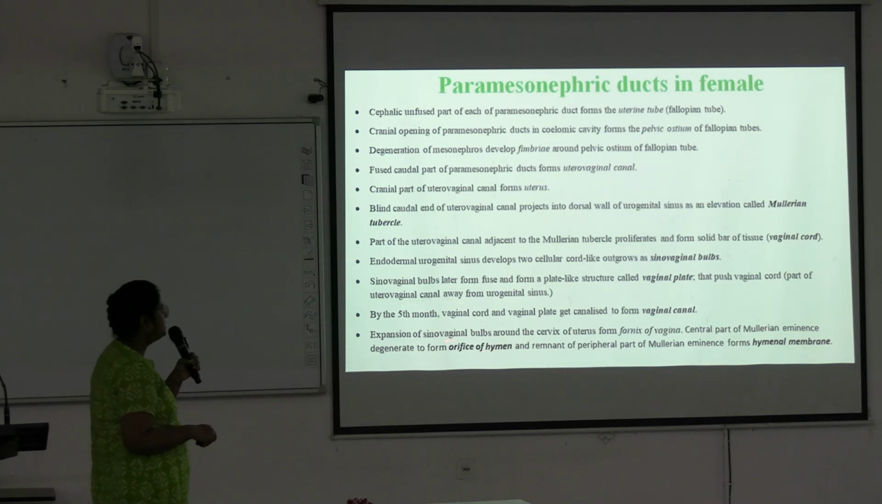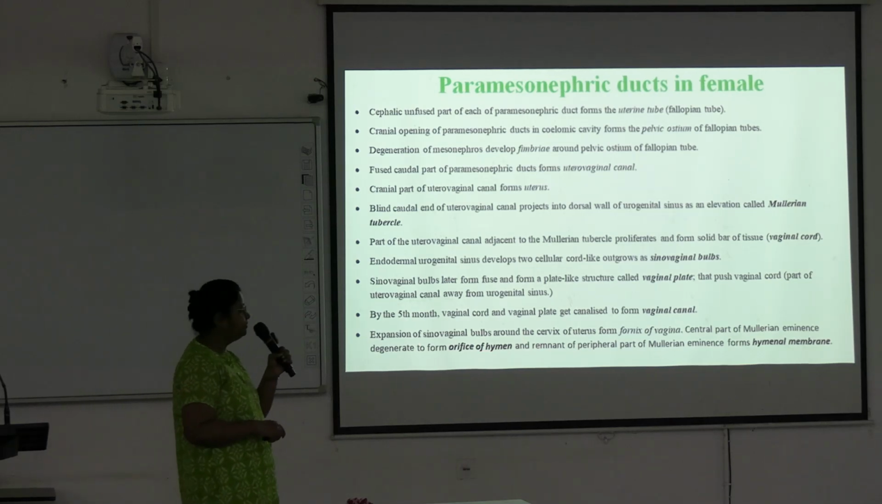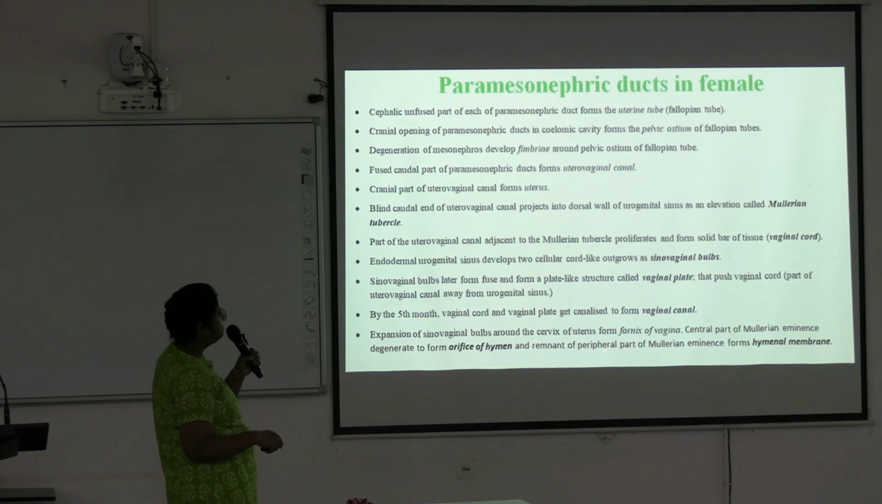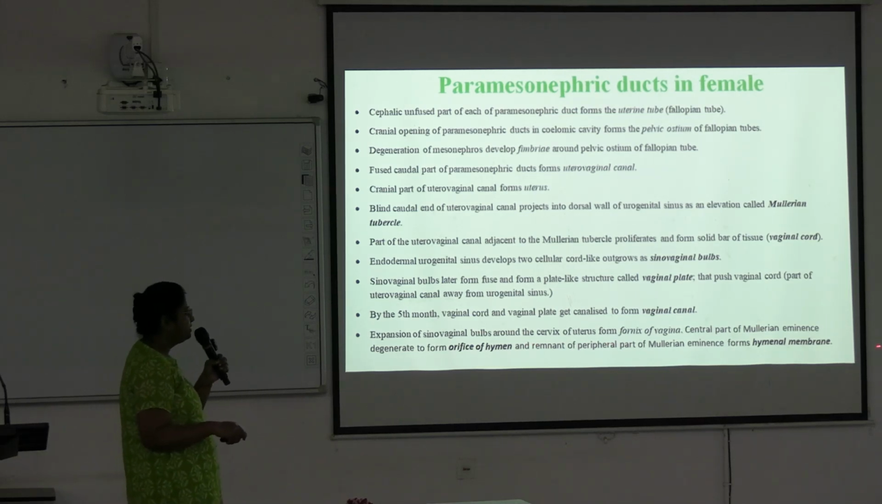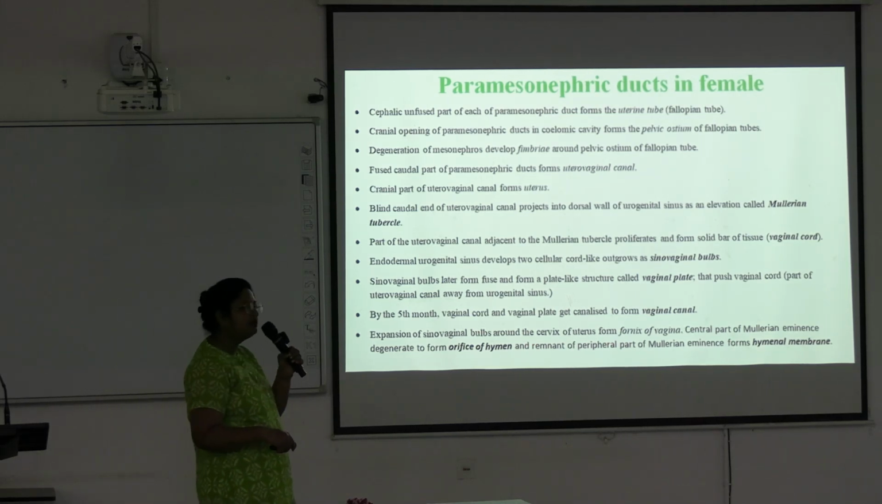Expansion of the sinovaginal bulbs around the cervix of the uterus forms the fornix of the vagina, and the central part of the Mullerian eminence degenerates to form the orifice of the hymen, and the remnant of the peripheral part of the Mullerian eminence forms the hymenal membrane.